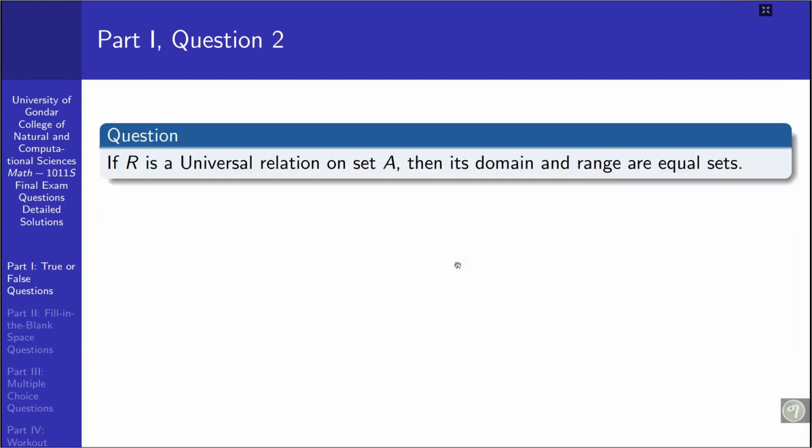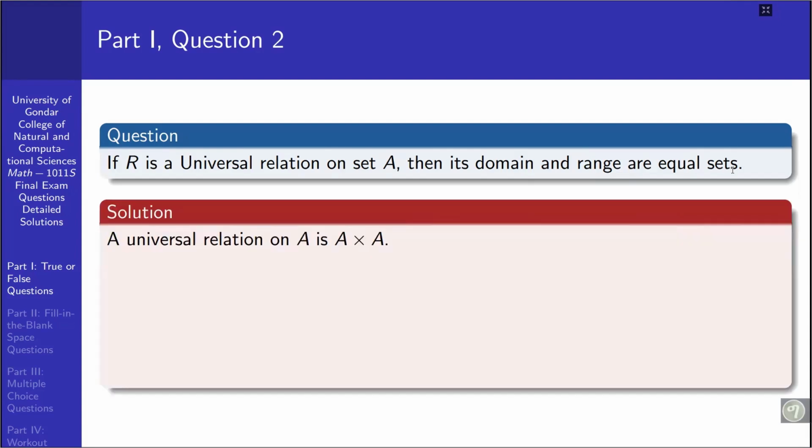Question number 2. If R is a universal relation on set A, then its domain and range are equal sets. You know that a relation on A is said to be a universal relation if it is identical with the cross product of the given set with itself. So if the relation is A cross A, then that type of relation is said to be a universal relation.